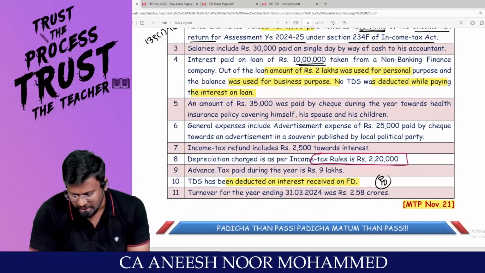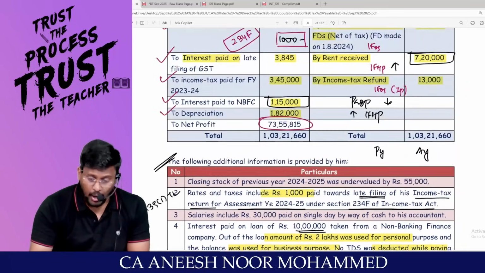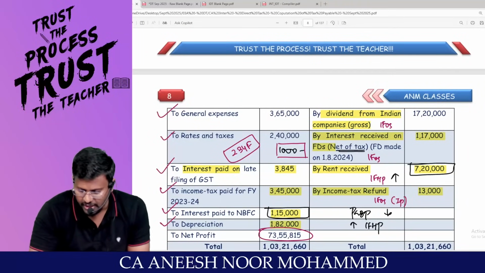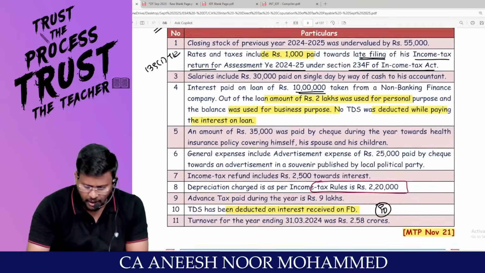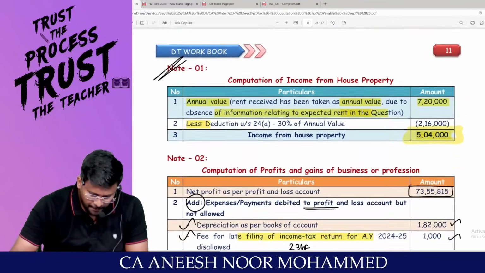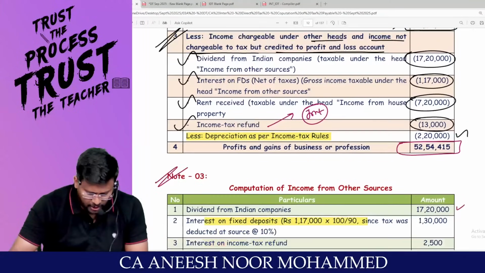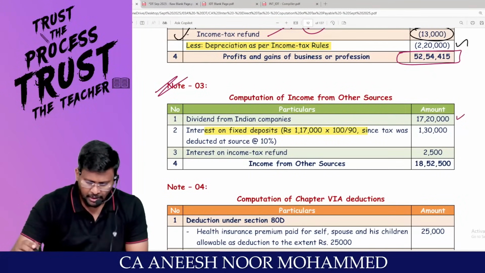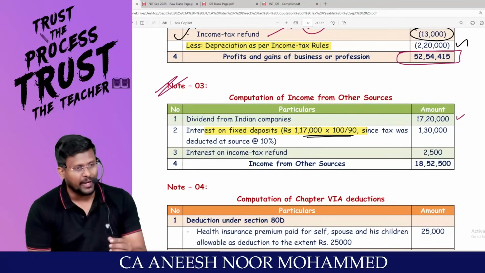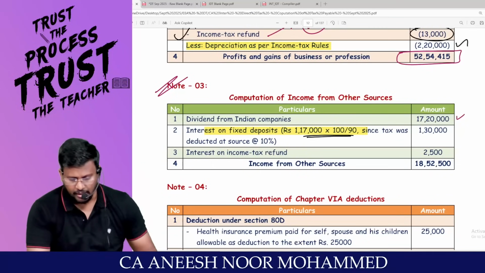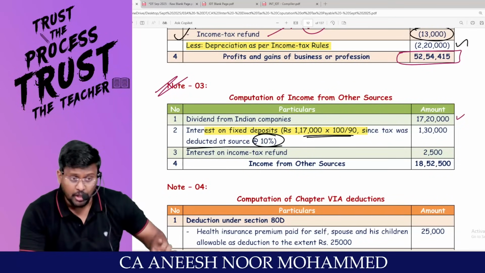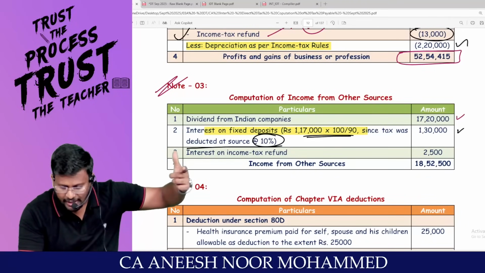So I would have received only the remaining. So I have to gross up. Look, net of TDS, this 1,17,000 will be 90%. Right? So 1,17,000 divided by 90 into 100, since tax was deducted at source at the rate of 10%. So the gross will be 1,30,000.